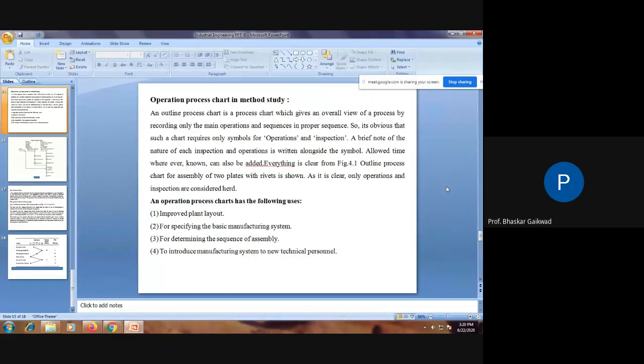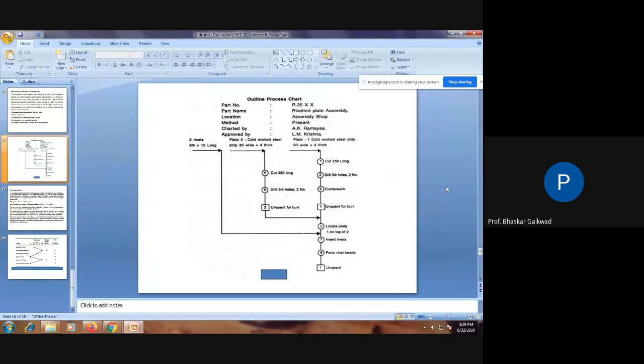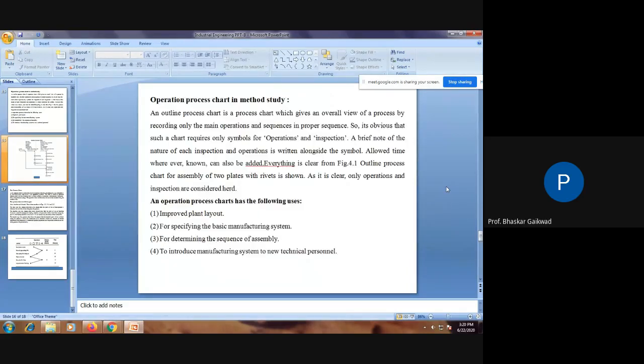Everything is clear from the given figures. So here a figure is there. This is one figure. We're going to see these figures, but before that we can read this: outline process chart for assembly of two plates with a rivet is shown. The two plates we have to join by the riveting process.